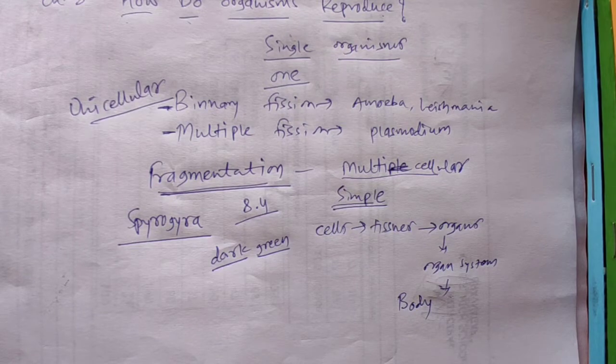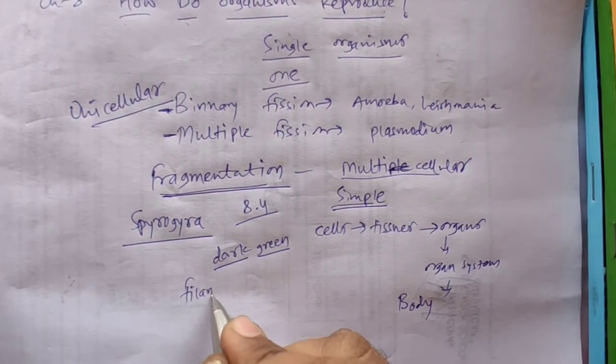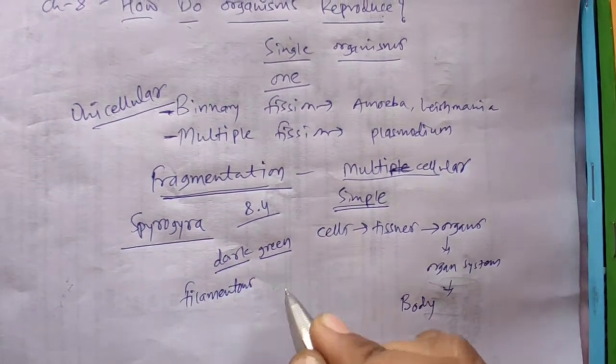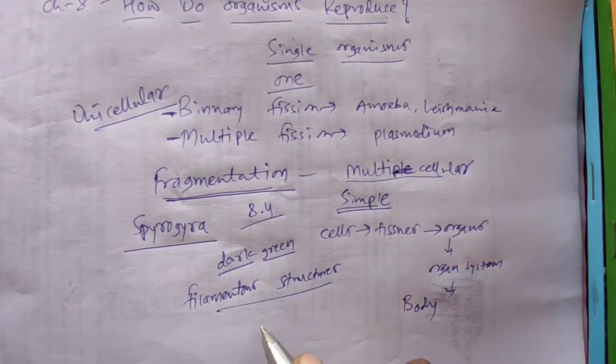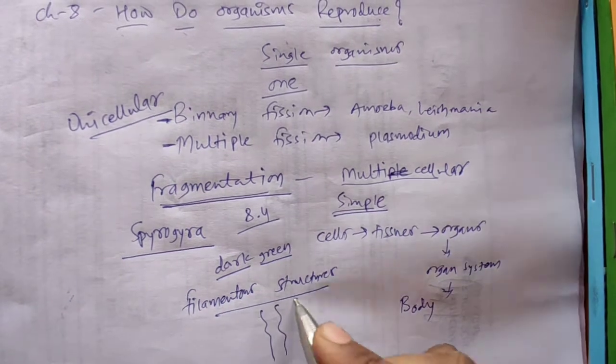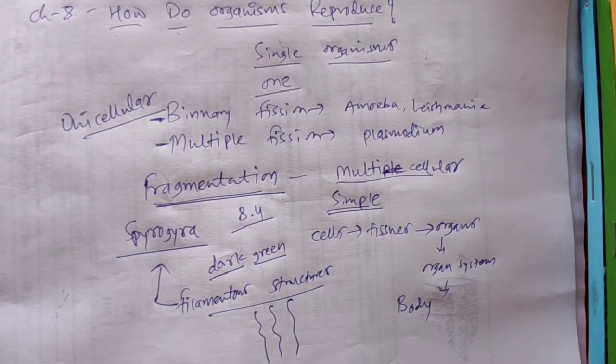And why do you have to choose this dark green water? Because they contain some filamentous structures. Filamentous means they are just like a simple filament. These structures are our Spirogyra.